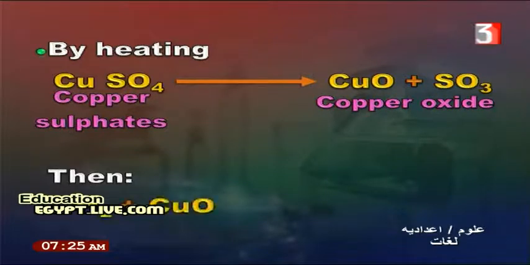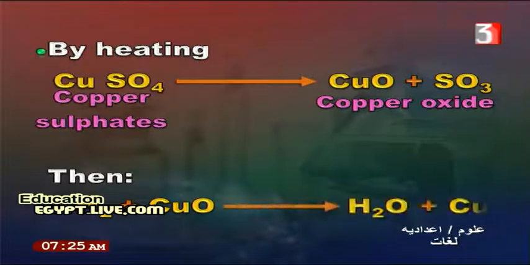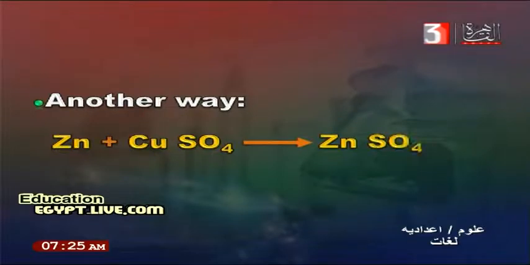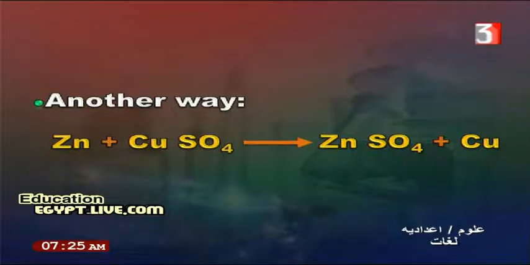Then, when you pass hydrogen gas over copper oxide, it will produce water vapor and copper. This is the first way. Another way: Zn plus copper sulfate solution. Because zinc is more active than copper, it will replace copper in this solution and produce zinc sulfate and copper.